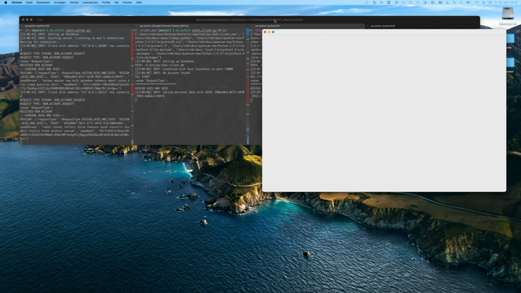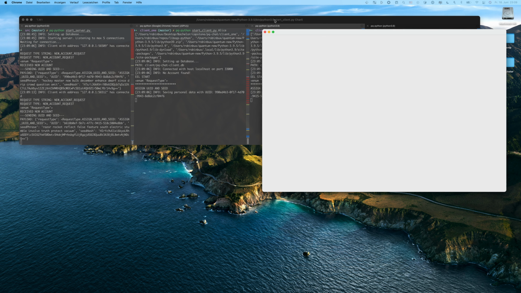So now we see that the client windows are all booting up, all connected to the server with a quantum safe TLS connection as well, with quantum safe certificates. While we wait for them to boot up, they will basically all receive a unique UUID from the server when they first log in. And here we see Alice, here we see Bob, and here we should see Charlie in a second. Here we see Charlie. We see that everyone was assigned a unique UUID from the server on login.